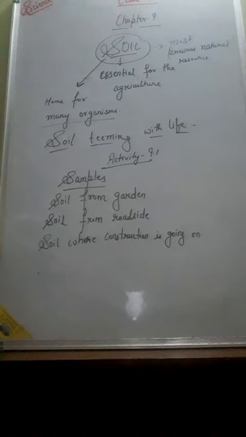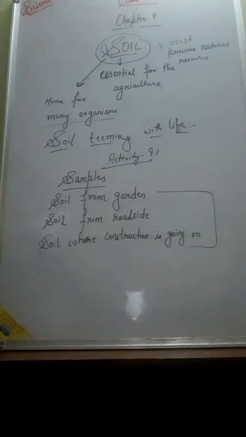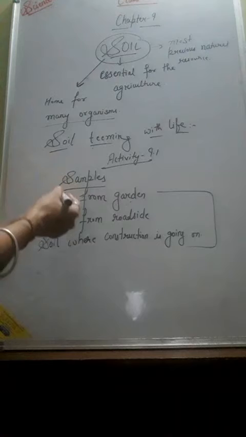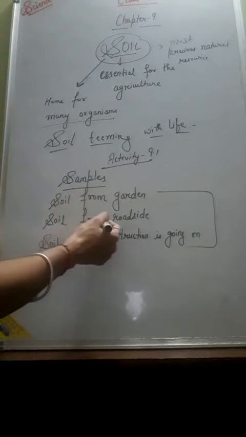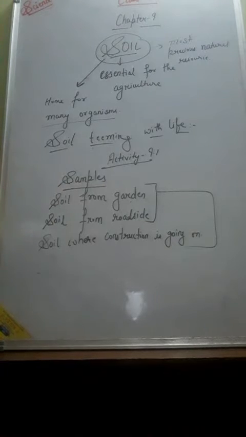For that you just have to collect samples of different soils. Suppose you are collecting soil from a garden, soil from a roadside, and also soil from a place where construction work is going on. After collecting all these samples, you have to observe them carefully. In some samples you can observe plastic articles or polythene. Suppose when you collect soil from a garden and from a roadside, it may contain plastic articles or polythene.